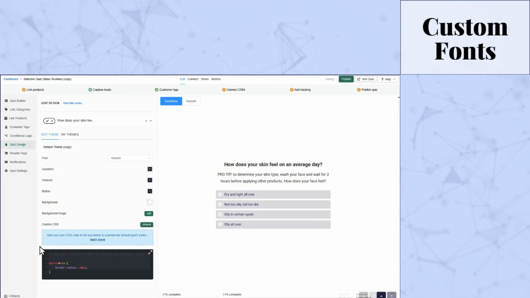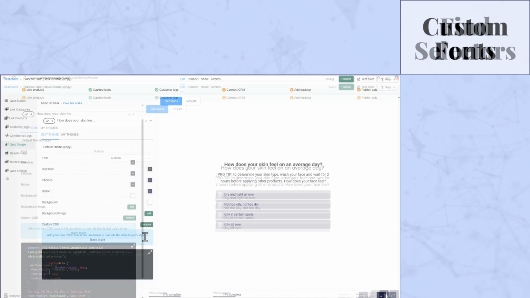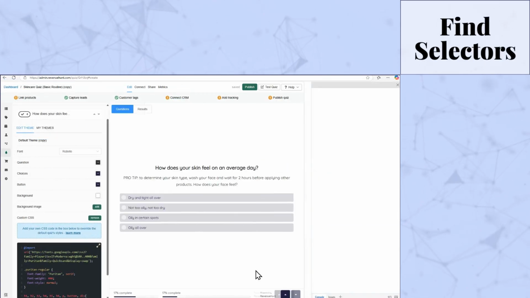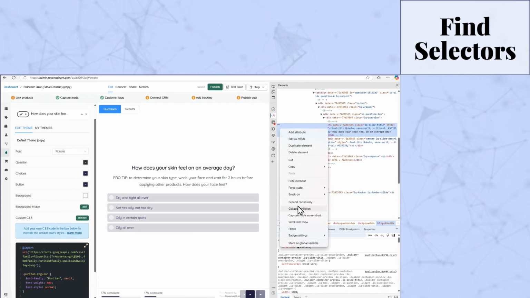Want custom fonts? Use Google Fonts. Pro tip: use Browser Dev Tools, Inspect Element, to find the right CSS selectors.